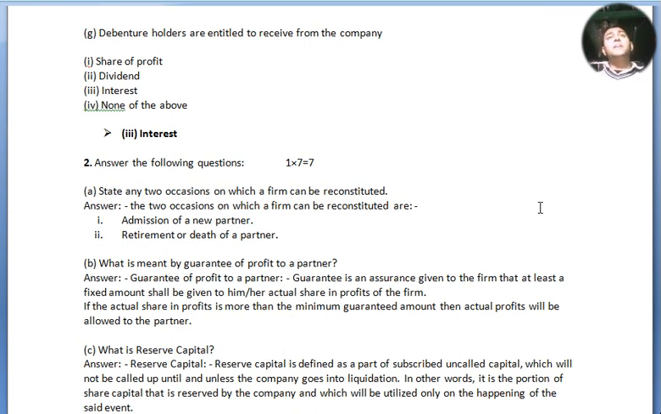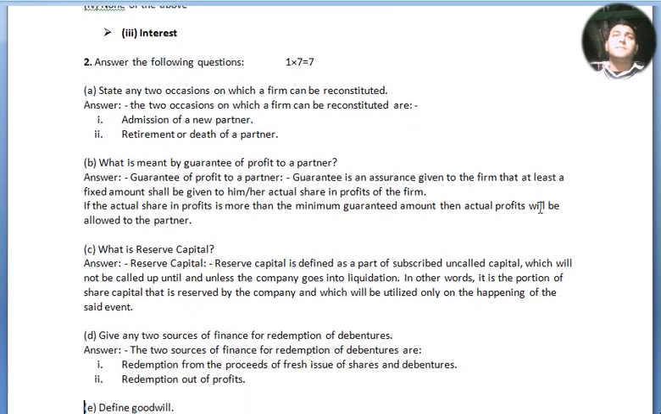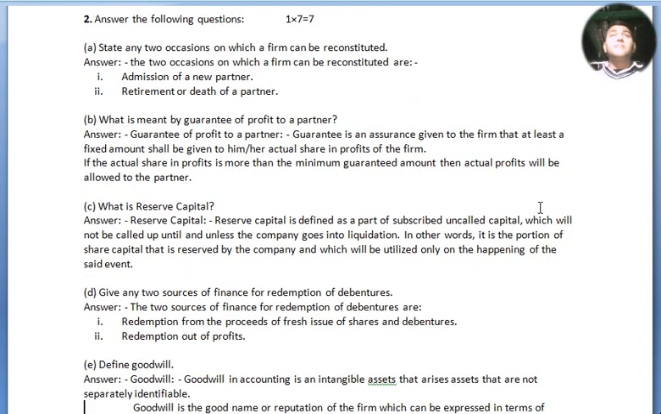Question number G. Debenture holders are entitled to receive from the company: share of the profit, dividend, interest, none of the above. And here the answer is option number 3, interest. Let's move to our short question answers. Answer the following. Question number 2, 1 mark each for 7 questions equals 7 marks.